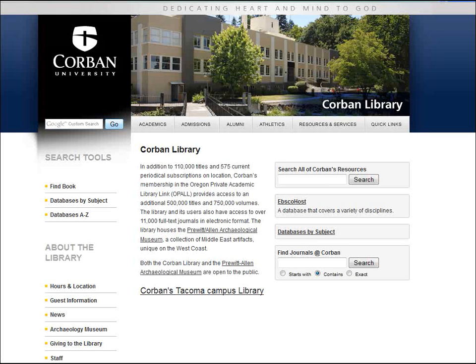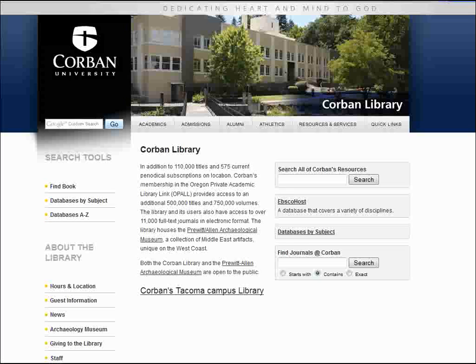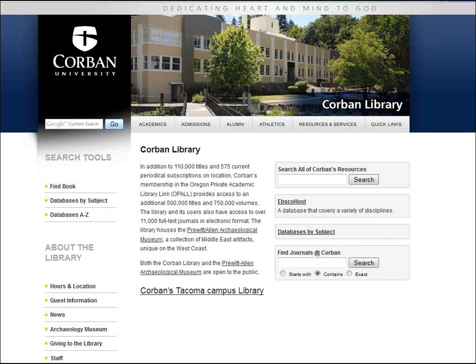This tutorial is on discipline-specific databases. It will look particularly at databases that will assist students in Corban University's School of Ministry. Some databases have unique features that are often lost in other databases. You will want to look at some of these databases when or if you are having a difficult time finding content in Corban Search. Let's begin with ATLA serials.